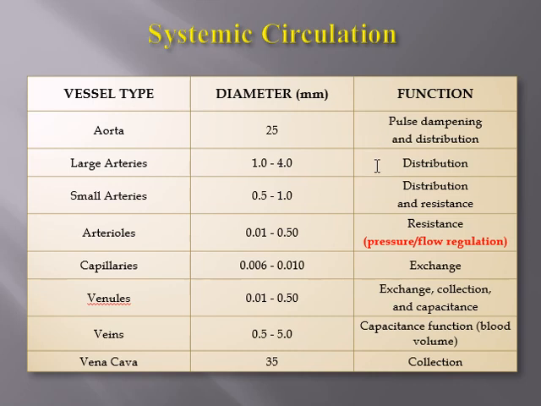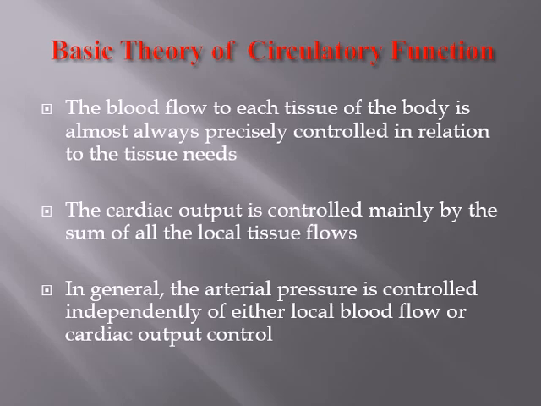Then the larger arteries have a function of distribution to the rest of the body. And finally the arterioles have a resistance function, because they have pre-capillary sphincters. The capillaries account for the exchange of the blood. Then we have venules, veins and venae cavae, which collect the blood after it has been transported to the tissues, and then take it back to the heart. So this is the overall function of the circulatory system.